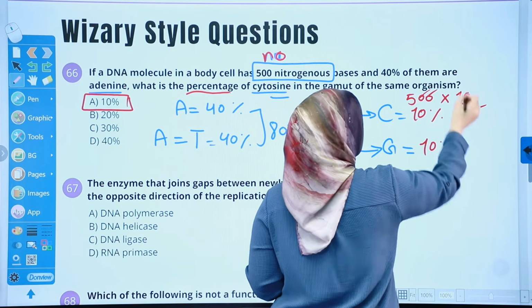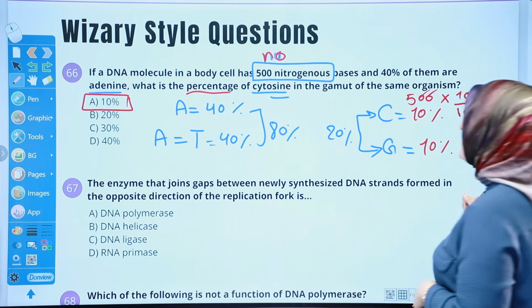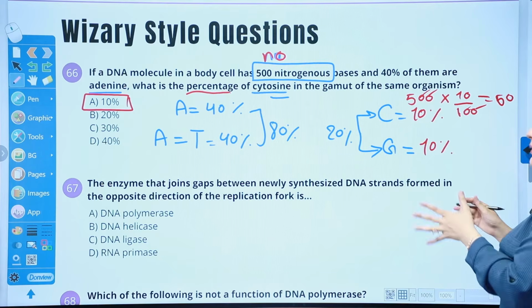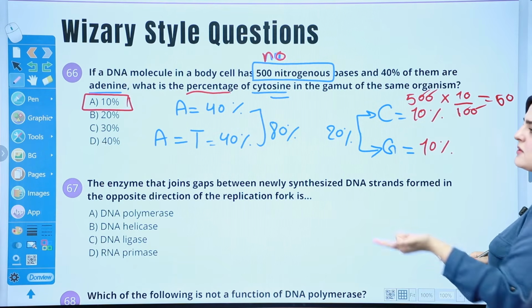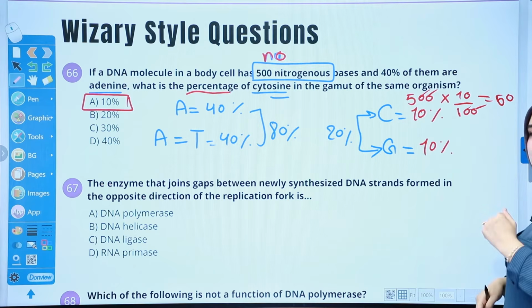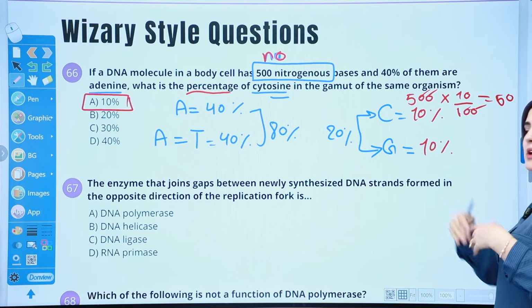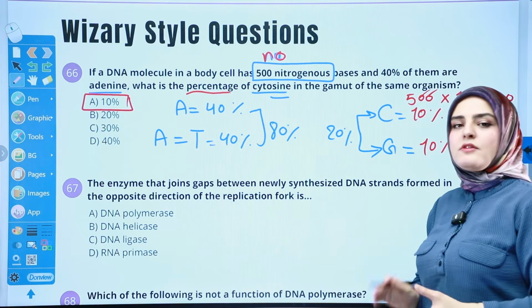And since these two go together, it becomes 50. 50 of these nitrogenous bases are cytosine, and another 50 for guanine. What about the other two? Since both of them are taking 100, 400 remains, divided by 2. Each one of them has 200 nitrogenous bases in that molecule of DNA.